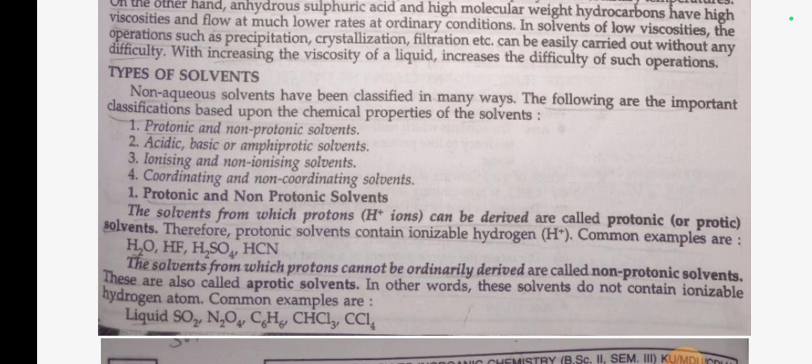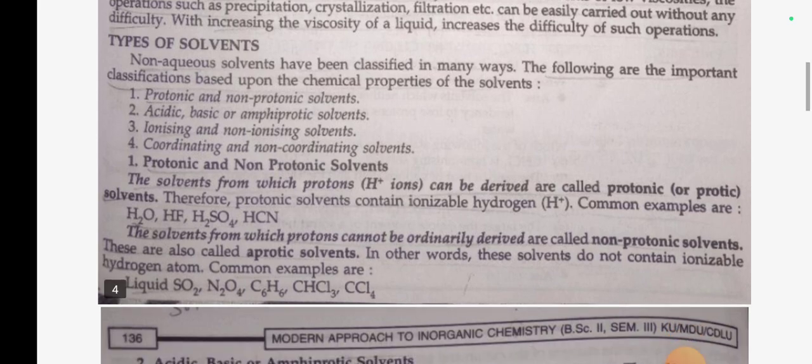Number 1, protonic and non-protonic solvents. The solvents from which a proton, H+ ion, can be derived are called protonic solvents. Protonic solvents contain ionizable hydrogen, that is H+. Common examples are H2O, HF, H2SO4, HCN. The solvents from which a proton cannot be ordinarily derived are called non-protonic solvents. These are also called aprotic solvents. In other words, these solvents do not contain ionizable hydrogen atoms. Common examples are liquid SO2, N2O4, C6H6, CHCl3 and CCl4.